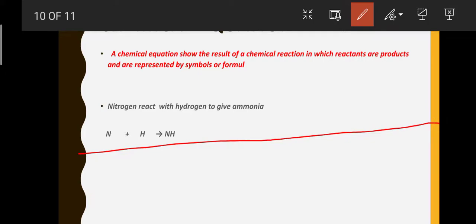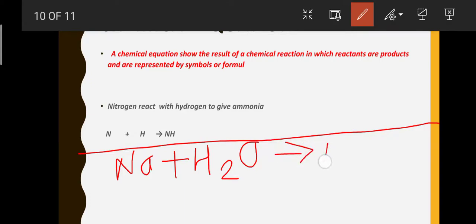We write sodium as Na plus H2O, and we have to take out sodium hydroxide and bring hydrogen separately. So Na plus H2O gives NaOH plus H2, but it is not balancing.